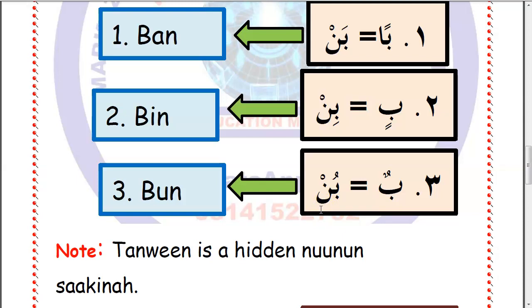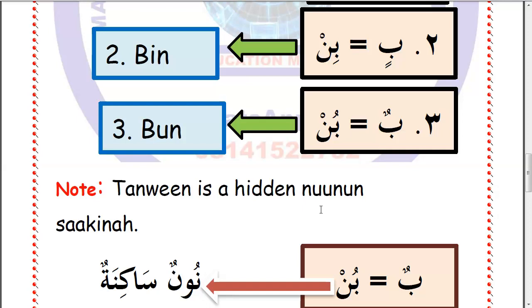So there are three types of Tanween in Arabic, and Tanween means nunation. Number one, ban, and remember, the second fatha is the Tanween. Number two, bin, remember, the second kasra is Tanween, not the first kasra. Number three, the third type of Tanween is bun, double dhamma. Remember, the second dhamma is your Tanween, not the first one. La'allaka fahimta.